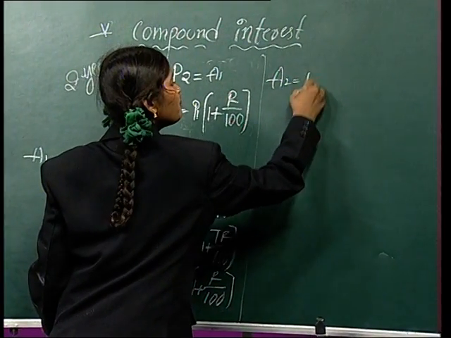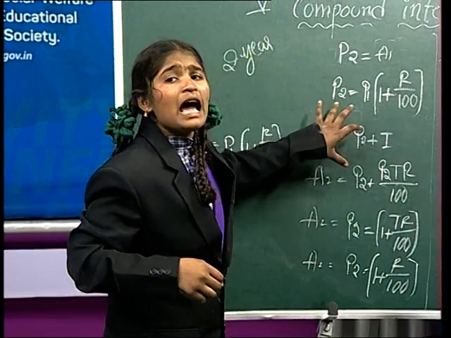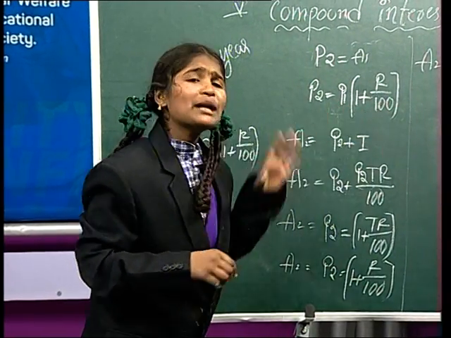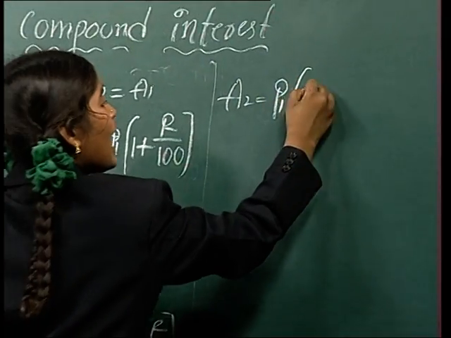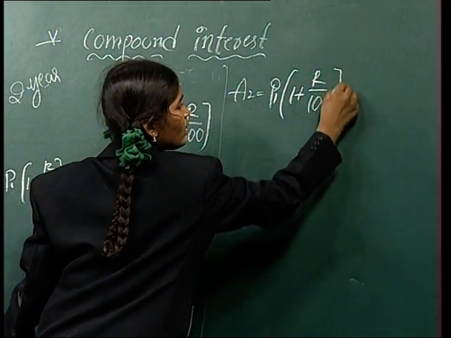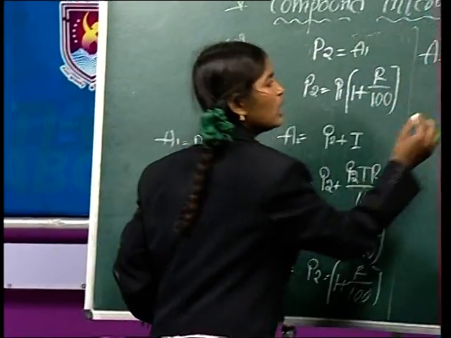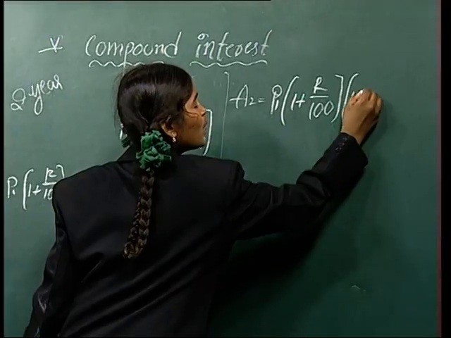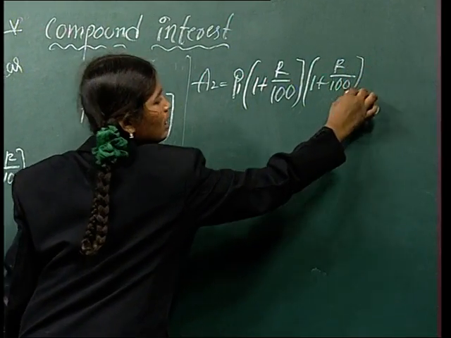Now see, amount equal to P1, and P2 means here P2, what can we write? P1 of 1 plus R by 100. So we can write it as principal of 1 plus R by 100. And the next one, P2 of 1 plus R by 100. So again we write here 1 plus R by 100.